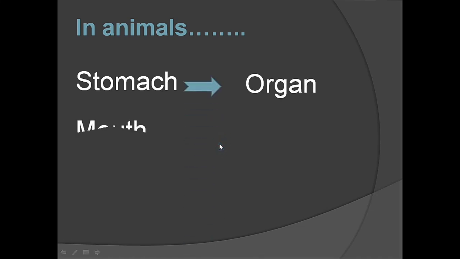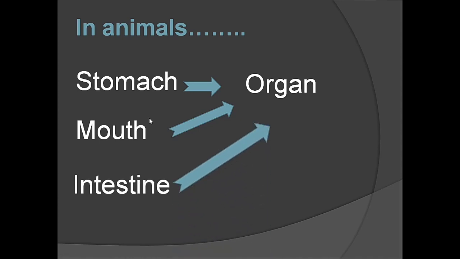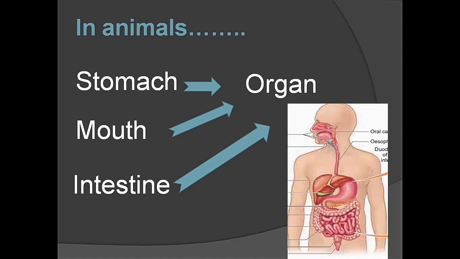In animals, stomach is an organ. Mouth is another organ. Intestine is an organ. Stomach, mouth, intestine. These organs together form a system. Do you know the name of the system? The name of the system is digestive system. Stomach, mouth, intestine, they are organs. These organs join together and form digestive system. Organs together form organ system.